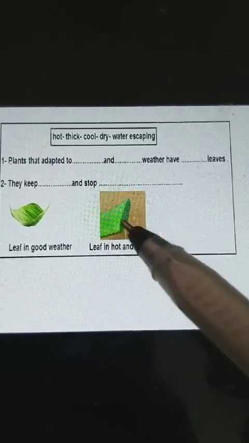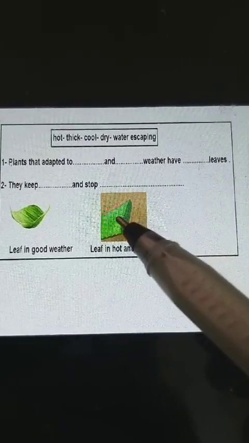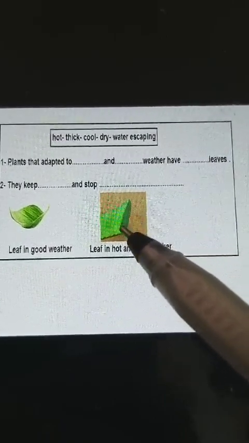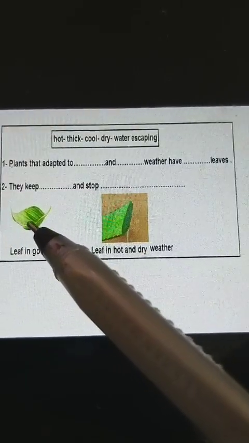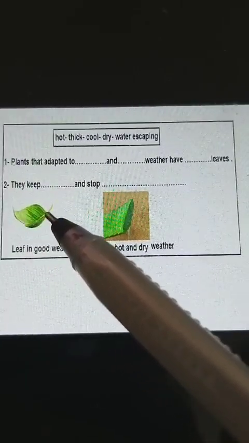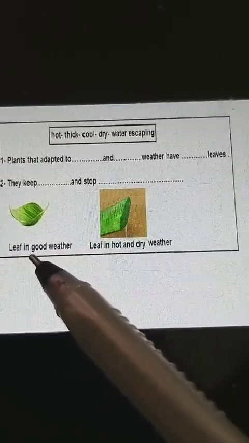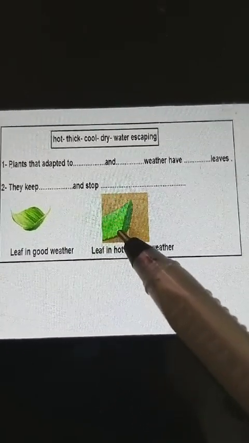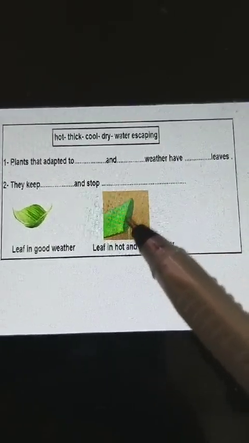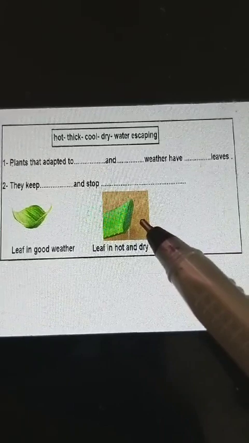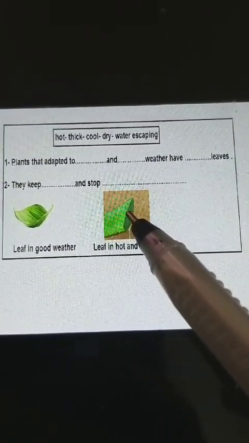Like this leaf. Can you see this leaf of the plant? It's thick. What is the meaning of thick? Big from inside, like this. But this one is not thick. It's very, very thin. This leaf is from good weather, warm weather, not hot, not cold. But this leaf of the plant is thick. Why is it thick, girls? Big from inside. Why? To save water inside it, to keep water inside it.